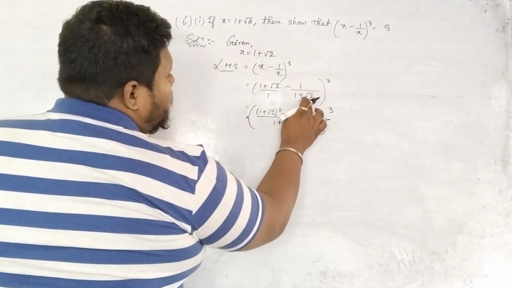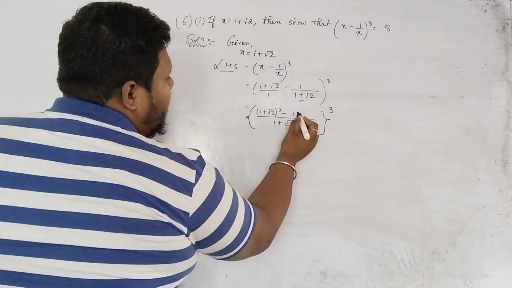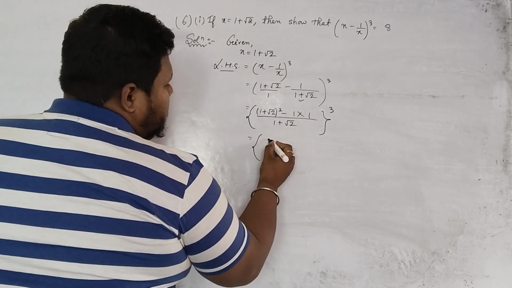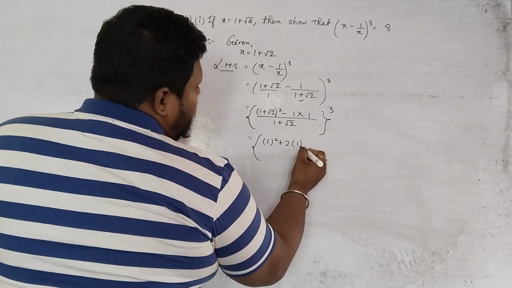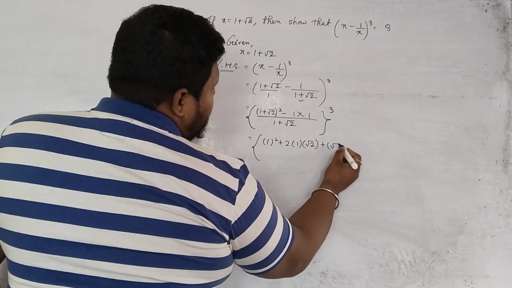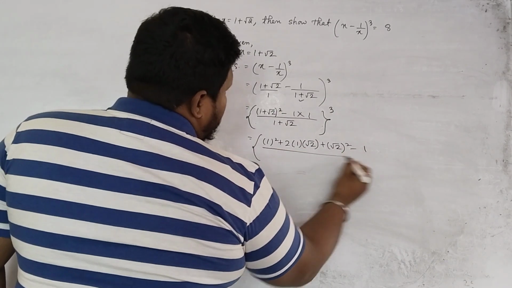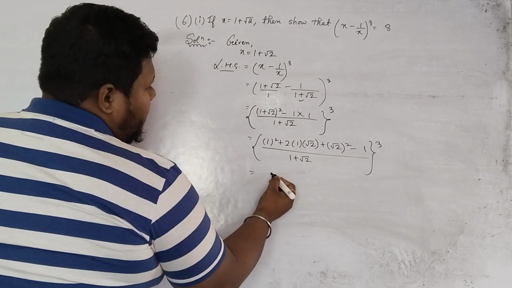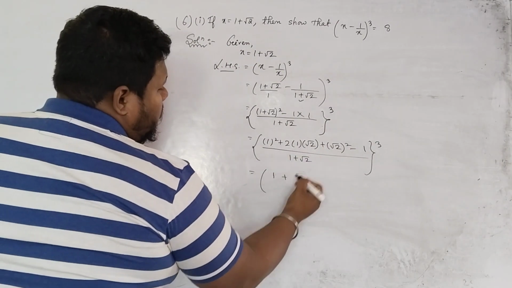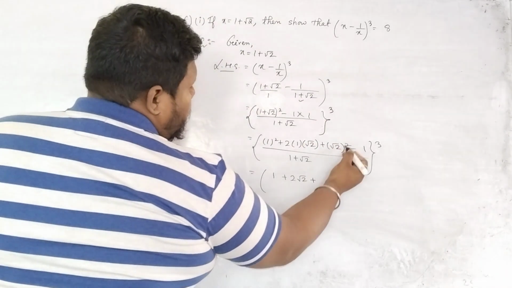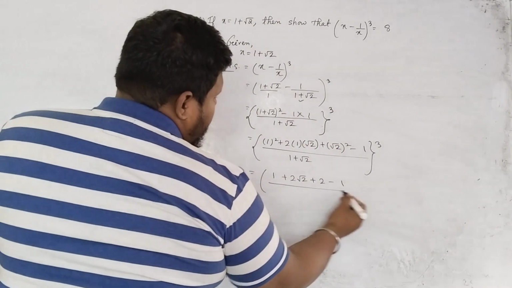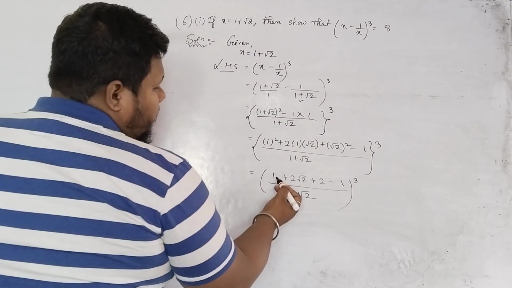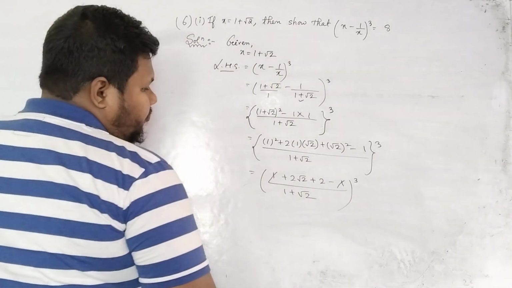So (1 plus root 2) whole square, a plus b whole square, what is the formula? a square plus twice ab plus b square, minus 1, divided by 1 plus root 2, whole cube. Then 1 plus 2 into root 2, that is 2 root 2, plus root 2 square is what? 2, minus 1, divided by 1 plus root 2, whole cube. Then plus 1 minus 1 got cancelled.